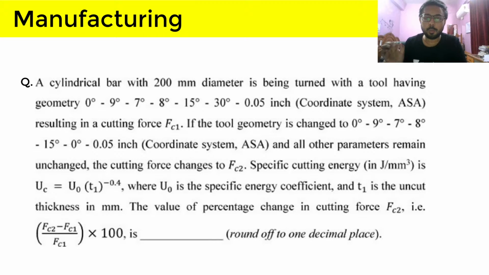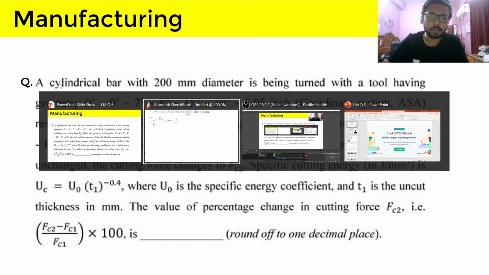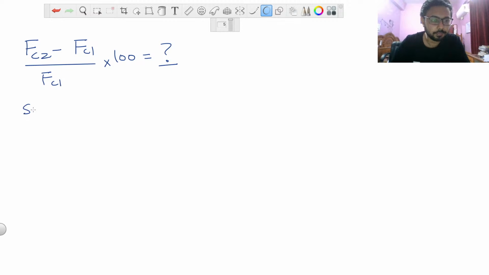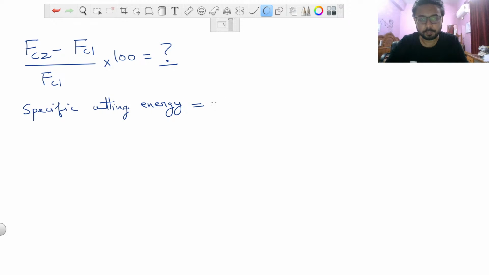And here one of the most important things that you have to see, that I have pointed out to you when I wrote the question, is that specific cutting energy is equal to U naught into T1 raised to the power minus 0.4. So specific cutting energy is equal to U naught T1 raised to the power minus 0.4.